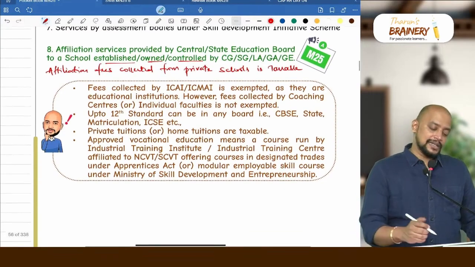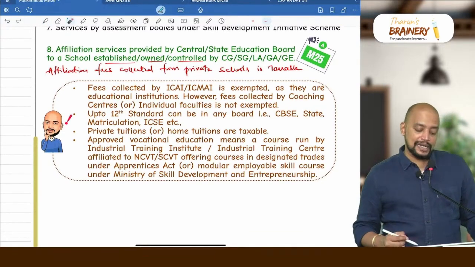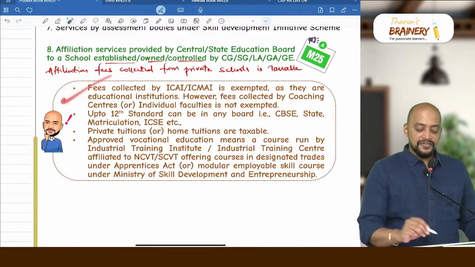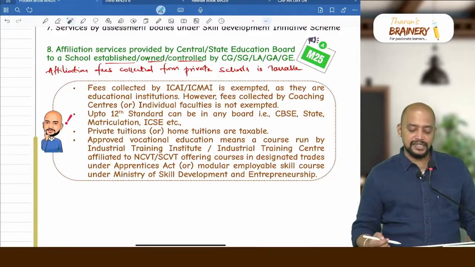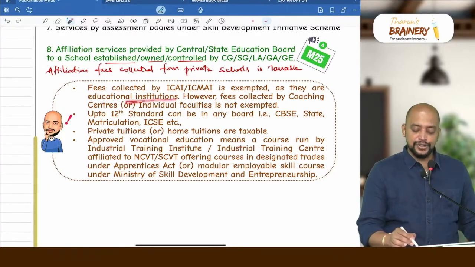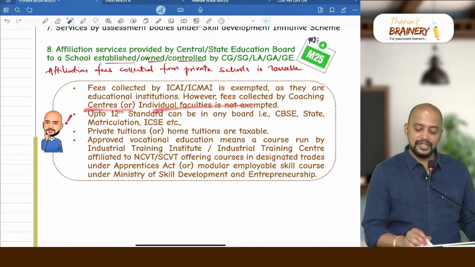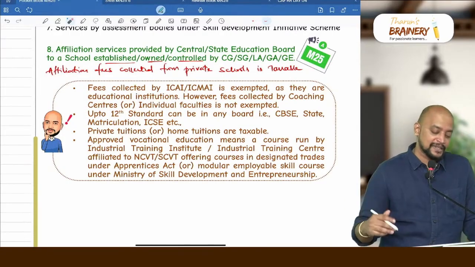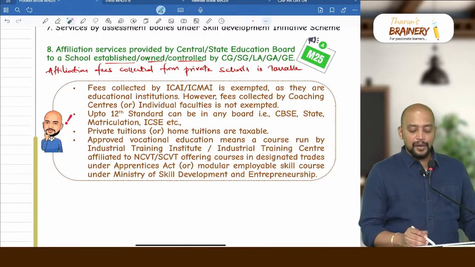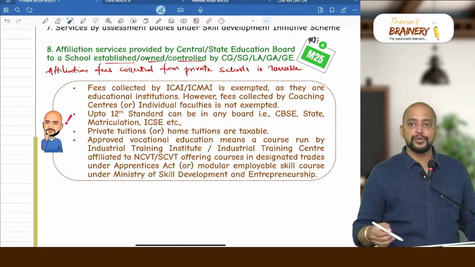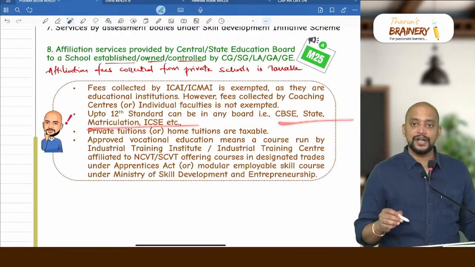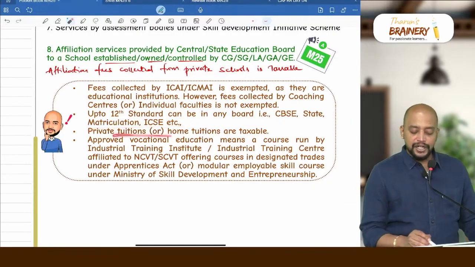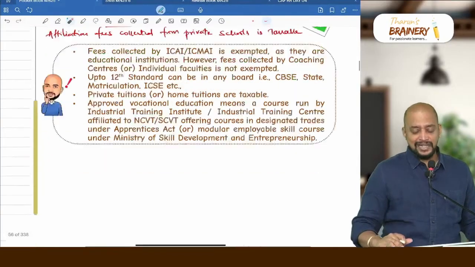Then this is the latest amendment. You can see one point in this regard. These are the special points. Fee collected by ICAI or ICMAI is exempted as they are education institutions. However, fees collected by coaching centers or individual faculties will not be exempted and it will be taxable. Up to 12th standard, it can be in any board, either CBSE, state board, matriculation or ICSE. Private tuitions and home tuitions will always be taxable.